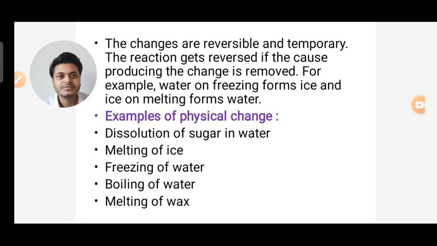So different examples are there. One is dissolution of sugar in water, next melting of ice, freezing of water, boiling of water, melting of wax. So these are the examples of physical change.